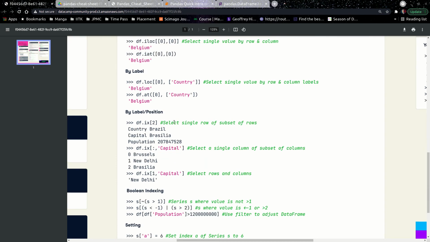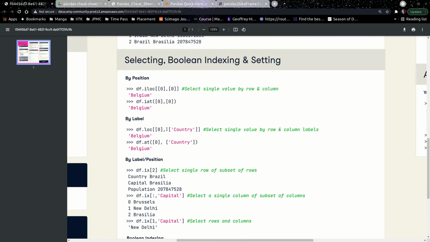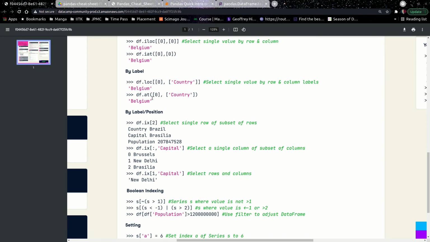If you know the index of that label, it's kind of a similar deal, right? On the backend, pandas is doing the same thing. It's trying to get the index of this and will be implementing iloc at the end. So if you know that, it's very well. If you don't know that, this is good as well, right? iat and at, these are kind of similar, and there's a very minute difference in them. So let's just leave it at that. They give some kind of problems when you are dealing with categorical data and all, but let's leave it at that.